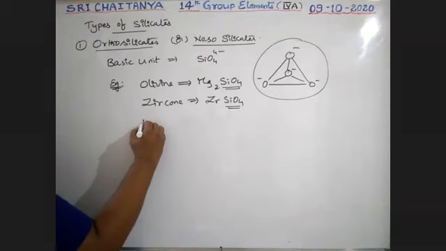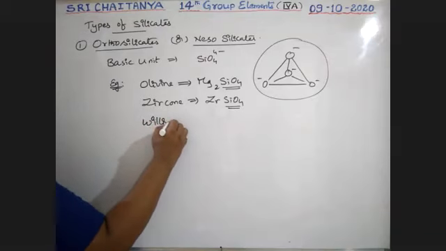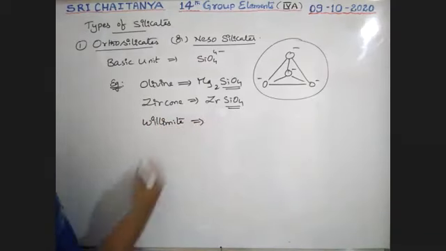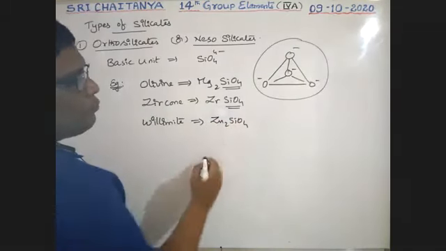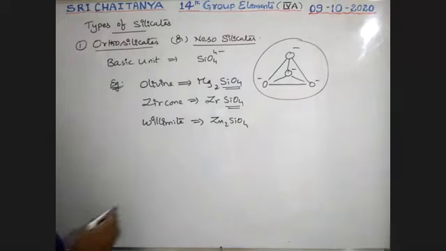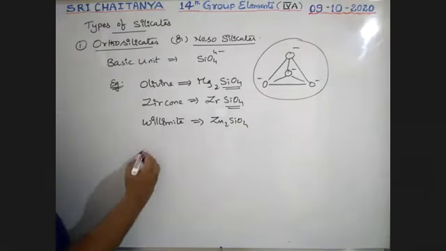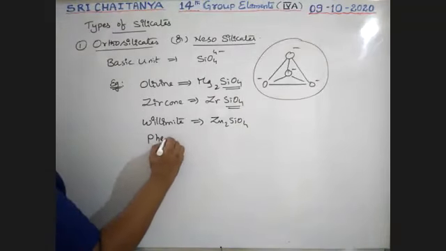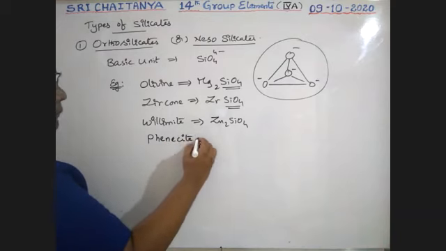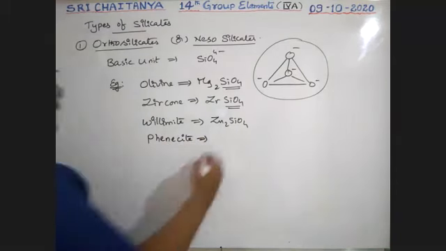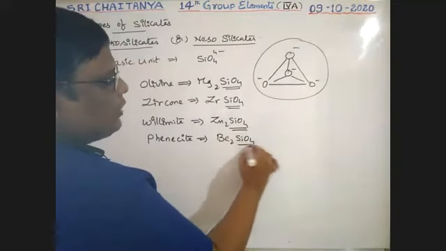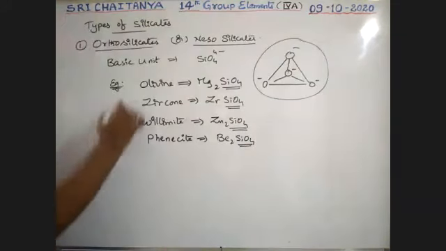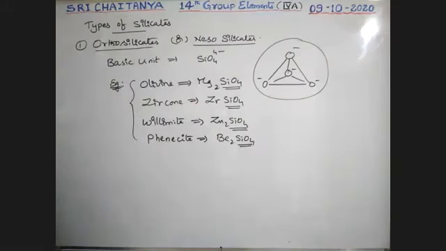Next, willemite. That is Zn2SiO4. Next, phenacite. It is beryllium, Be2SiO4. All these contain the orthosilicate unit, boys. That's why all these are examples of orthosilicates.